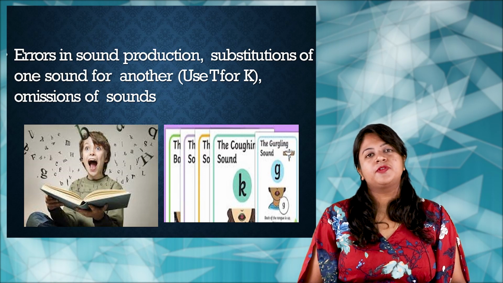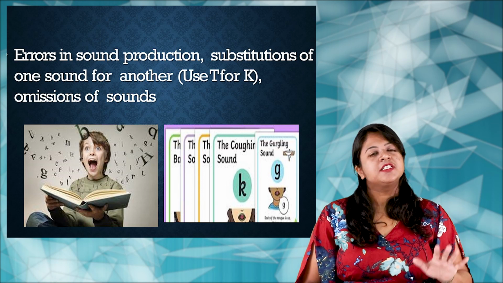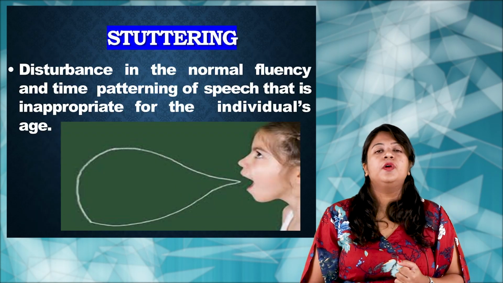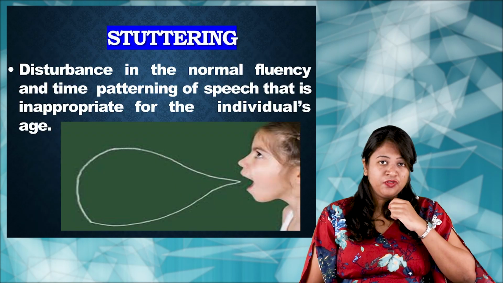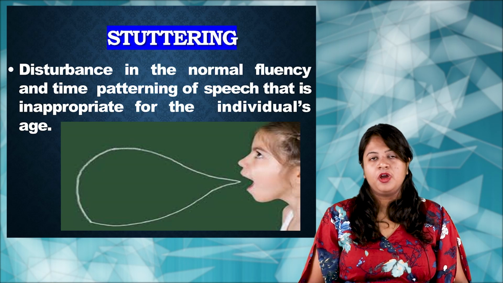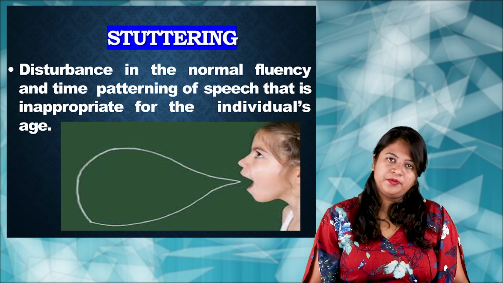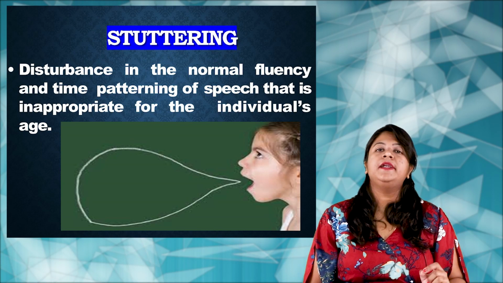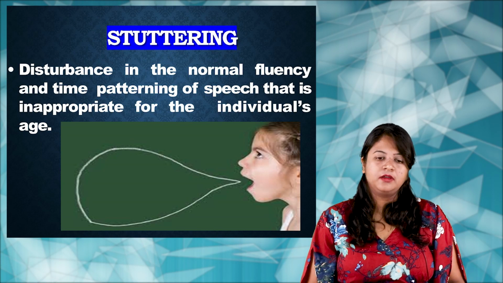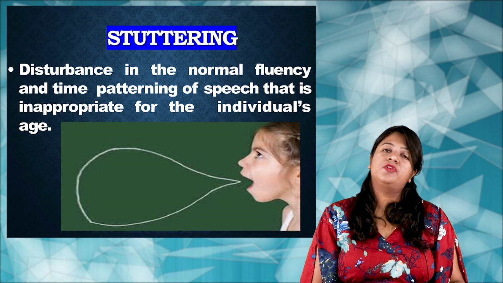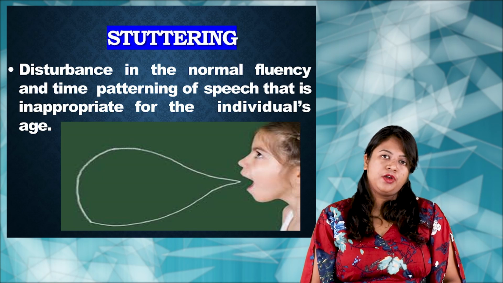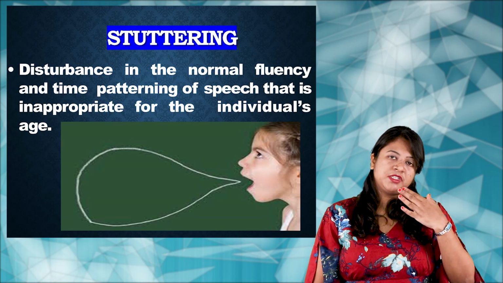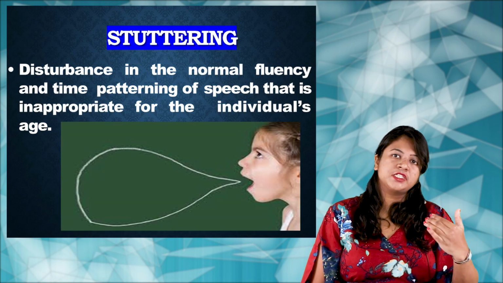The last one which we have is stuttering. Stuttering is otherwise known as stammering. Here you can note that there is a problem with the fluency of speech. So what is the problem? There is a disturbance in the normal fluency and time patterning of speech that is inappropriate for an individual's age. So a child may have a lot of problems in the fluency or the flow of speech.